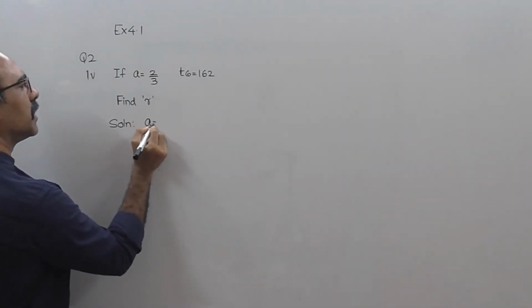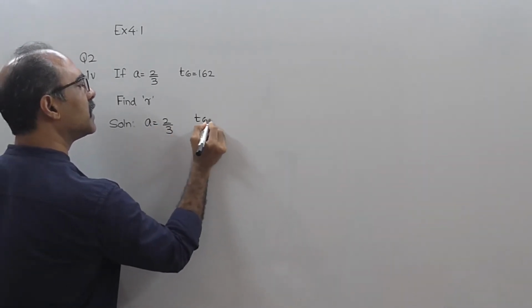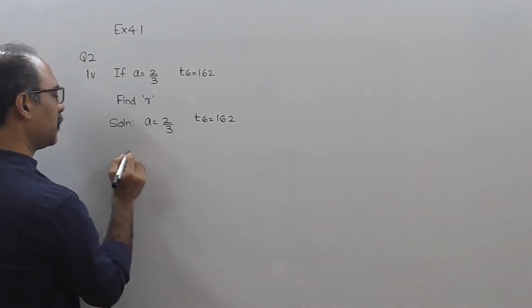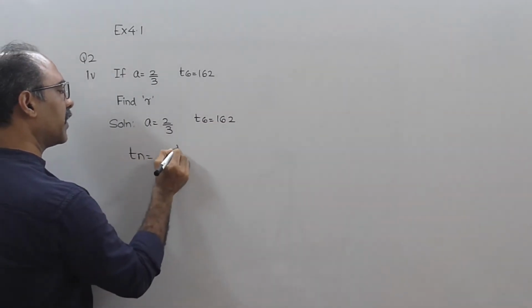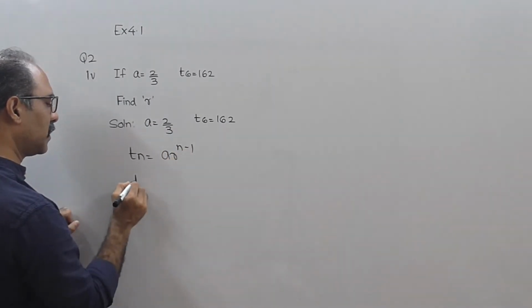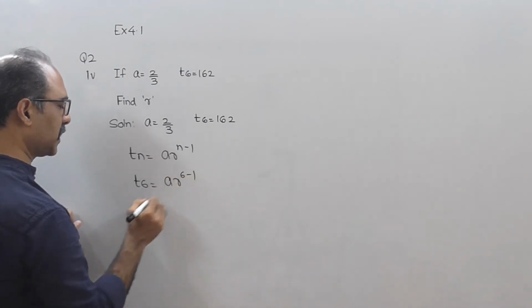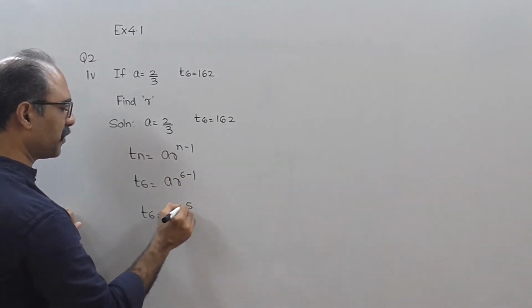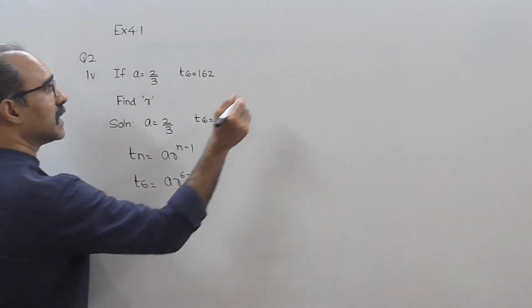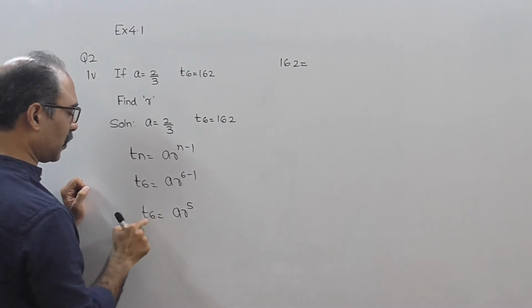Solution. A is 2/3. T6 equal to 162. So Tn equal to A R raised to n minus 1. So T6 equal to A R raised to 6 minus 1. So T6 equal to A R raised to 5. Do you know the value for T6? Yes. That means in place of T6 I'll put the value 162.